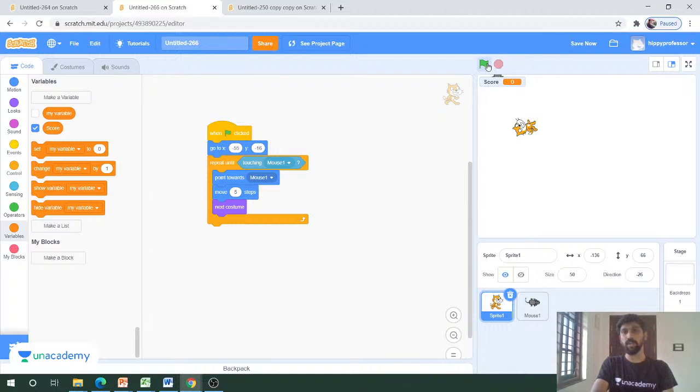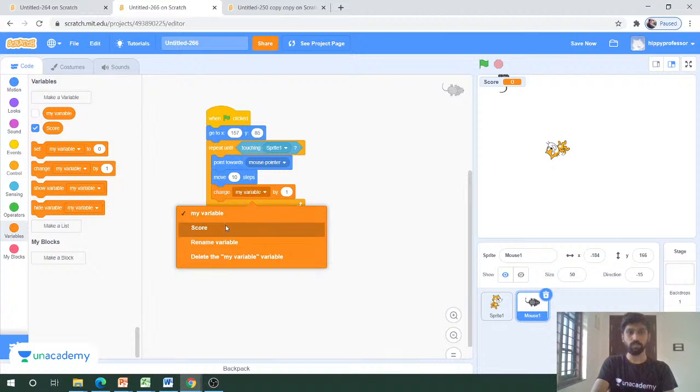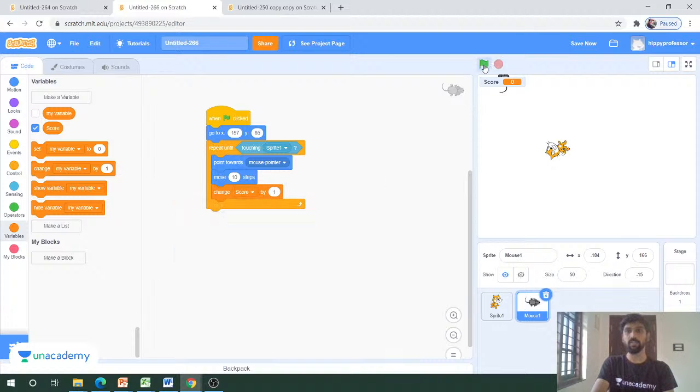If I click on the flag, the scoreboard is not changing. Now we have to make changes to the scoreboard. In order to do that, I will come to the mouse program, and I will put the change my variable block here, and I will change it to score. If I click on the flag again, you can see that the scoreboard keeps ticking. Now the scoreboard keeps changing.